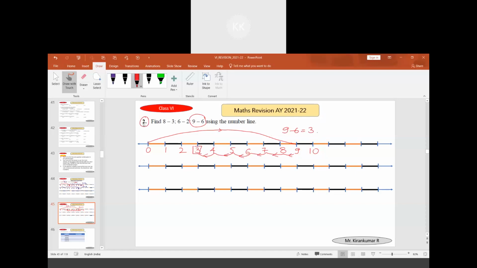This concept of addition or finding the difference on the number line is the same for integers also. The same concept is used in integers also. When we discuss that, we'll understand it.